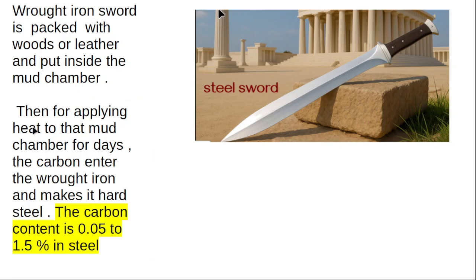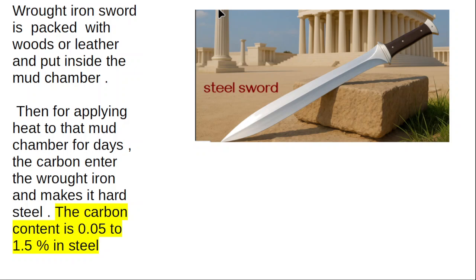And if you want very strong steel, you should add carbon, 0.05 to 1.5% carbon, to the iron, and that iron becomes steel. So iron plus carbon is equal to steel. Just for the time being, you just understand that iron plus carbon is equal to steel. If carbon is very small, that iron is called wrought iron.